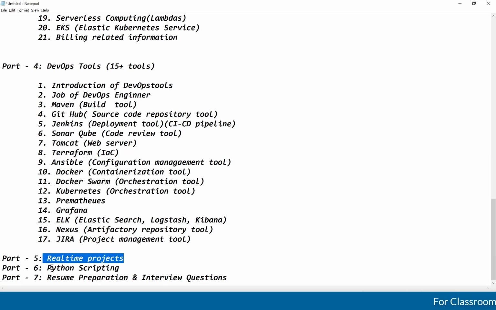Okay. After that, Python scripting. As I told, I'm going to spend 15 hours on Python. By using Python script, how to automate this Dockerization. By using Python script, how to automate Jenkins jobs and all those things, we are going to understand it here.